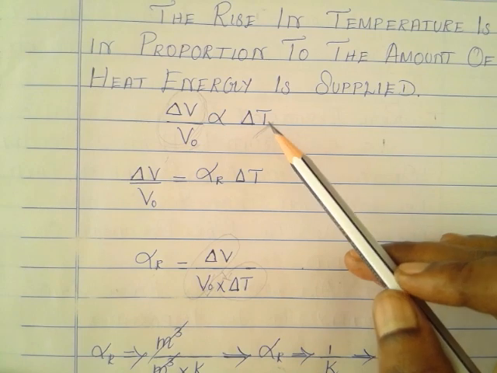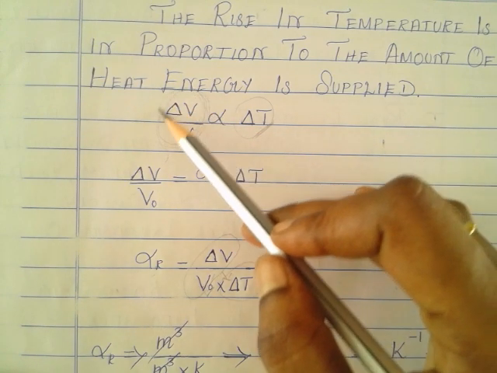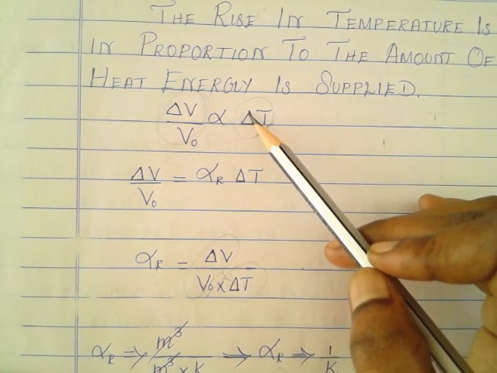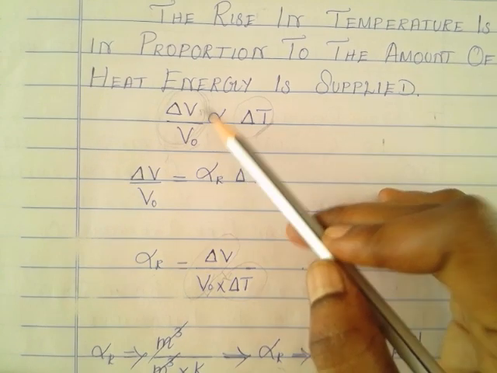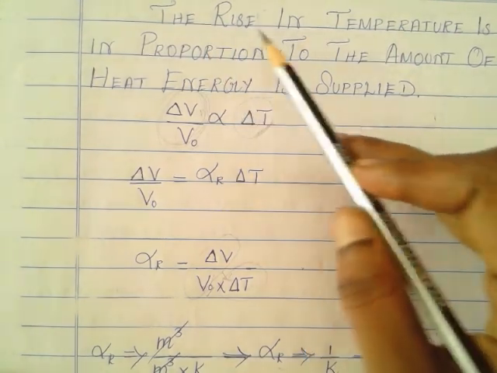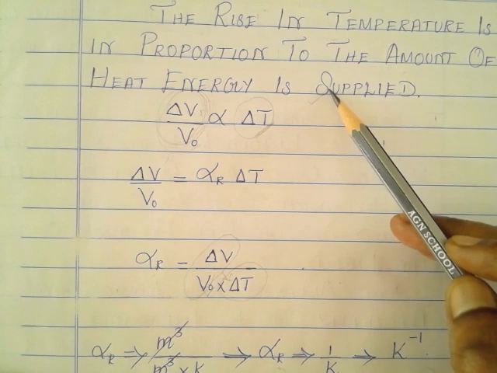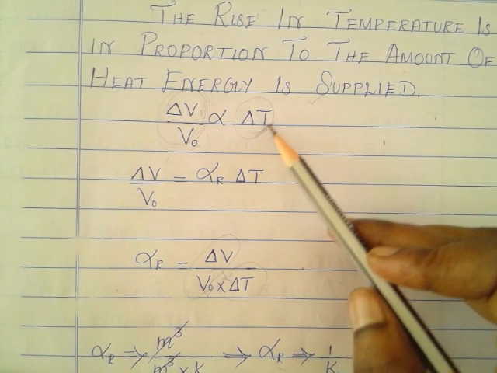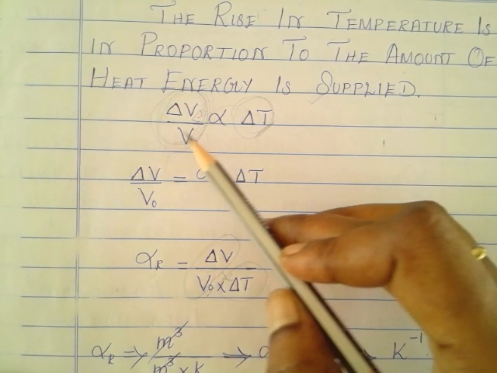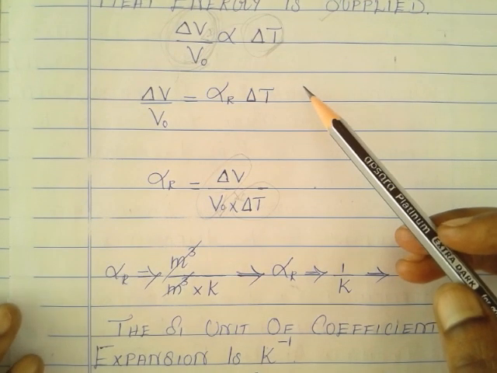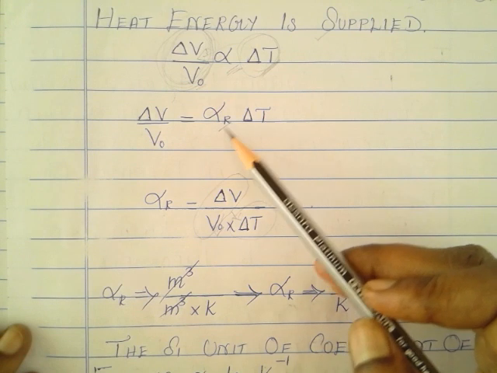The temperature of the liquid changed means the volume of the liquid also changes, because the liquid will expand. In other words, we can say the rise in temperature is in proportion to the amount of heat energy supplied. The amount of heat energy supplied is directly proportional to the change in volume of the liquid with respect to original volume. Here I will introduce a relevant constant, that is alpha R, that is the coefficient of